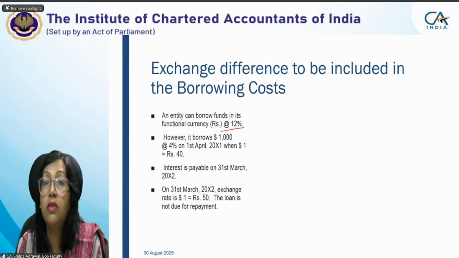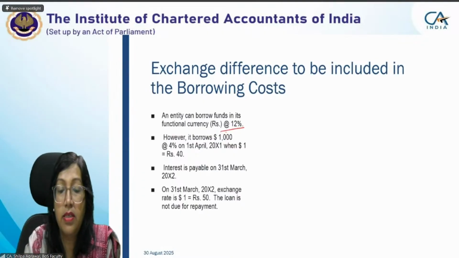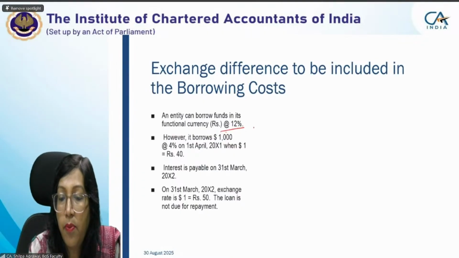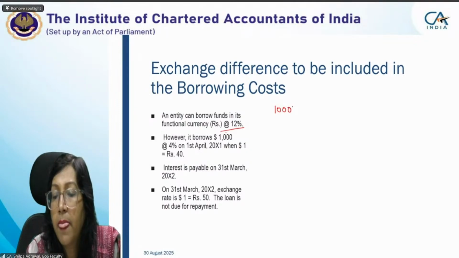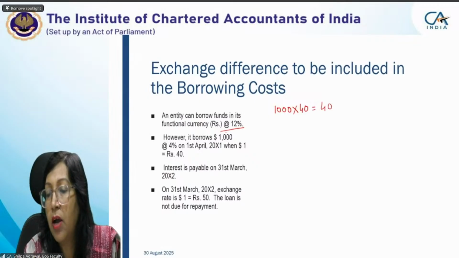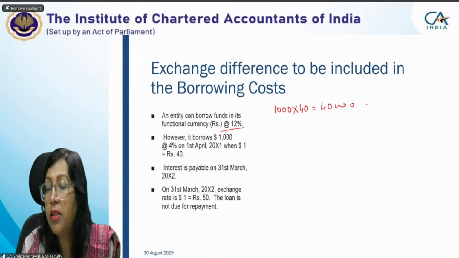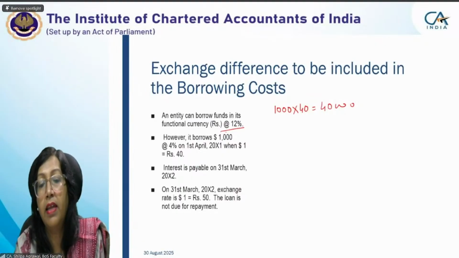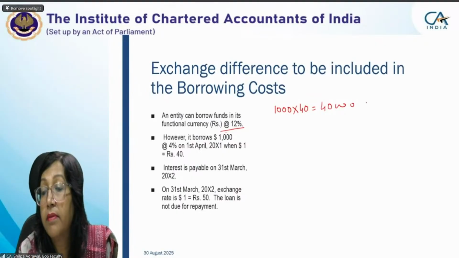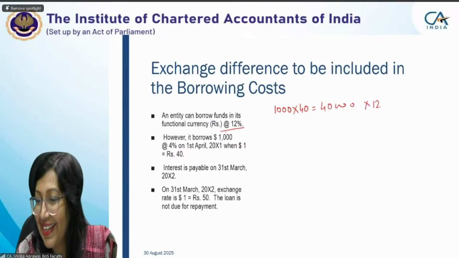The loan is not due for payment. Now we have to understand how to deal with this. Suppose we have borrowed this $1,000. What is the functional currency, Indian rupee, value of this borrowing? 40,000. 1,000 into 40. Very good. 40,000. Now this 40,000 was our requirement. Instead of borrowing in dollars, if I had taken it in Indian functional currency at a 12% interest rate, then we would have had to pay interest on it.